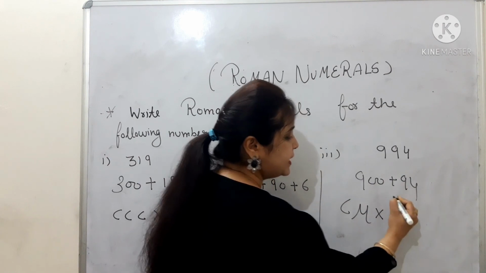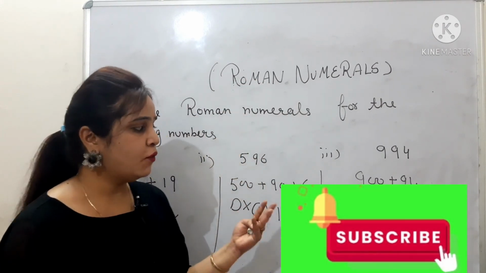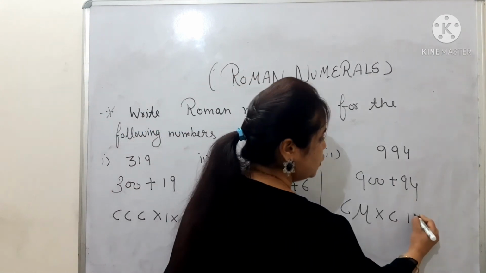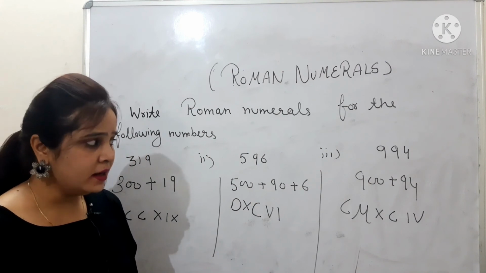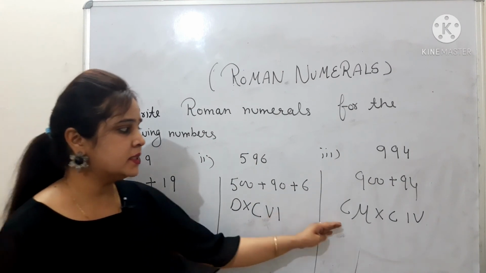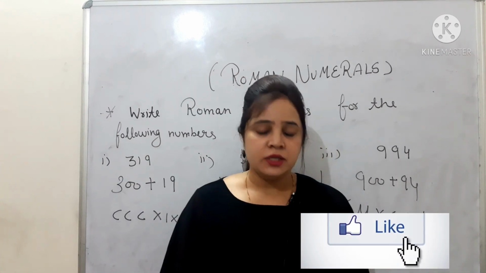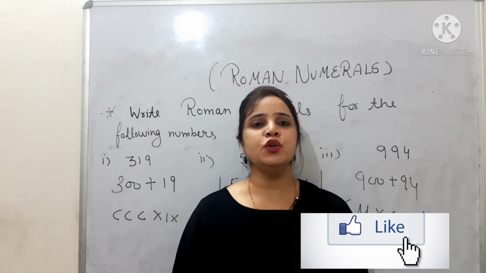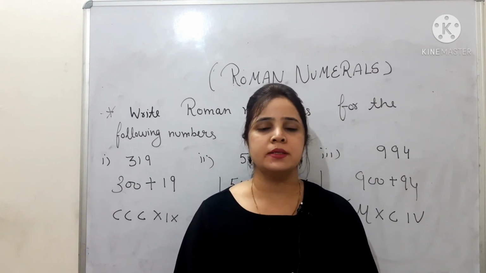We can write our 90 as XC. We have subtracted 10 from the C. Now for the 4, we already know how to write the 4. The 4 will be written like this. So our 994 will be written like this, CMXCIV. Clear? So I hope after watching this video, you will be able to do all the questions related to the Roman numerals. Thank you.